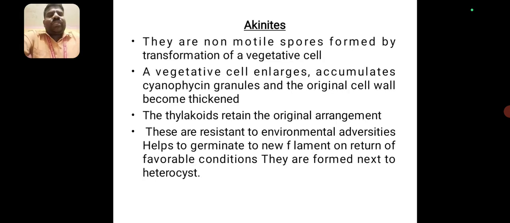The akinetes are one of the specialized cells. They are non-motile spores formed by transformation of a vegetative cell. A vegetative cell enlarges, accumulates cyanophycin granules, and the original cell wall becomes thick-walled. The thylakoids retain the original arrangement. These are resistant to environmental adversities, which helps them germinate into a new filament on return of favorable conditions. They are formed next to the heterocyst.